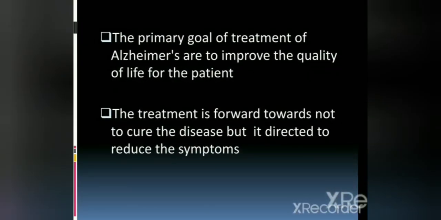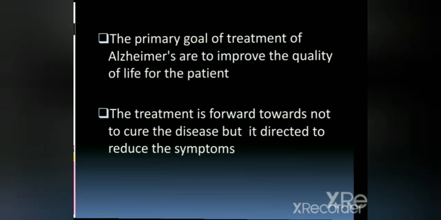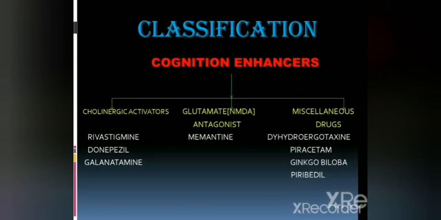The primary goal of treatment of Alzheimer's disease is to improve the quality of life of the patient. The treatment is directed not to cure the disease, but to reduce the symptoms. Then coming to the classification, the first class is cholinergic activators, including rivastigmine, donepezil, and galantamine. The second class is glutamate antagonist, including memantine. And the third class is miscellaneous drugs, including dihydroergotoxine, piracetam, ginkgo biloba, and pyridinol.